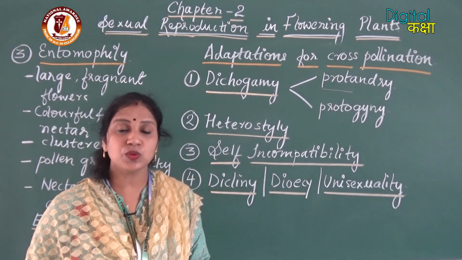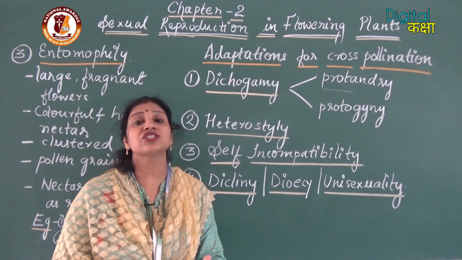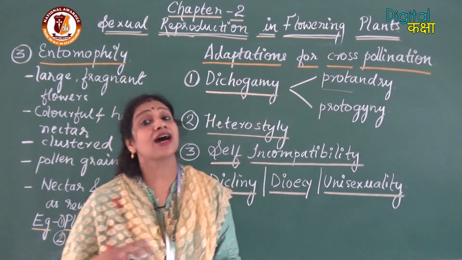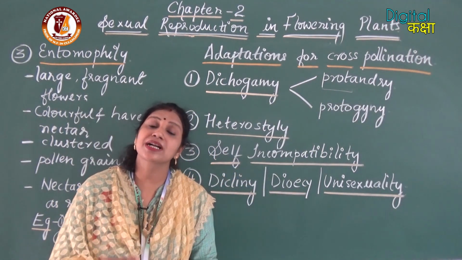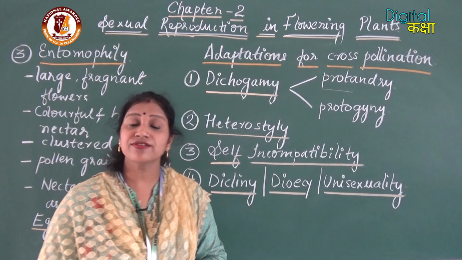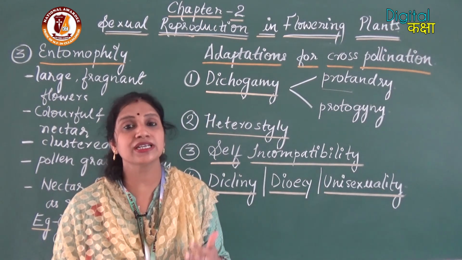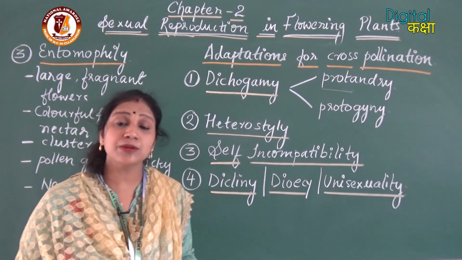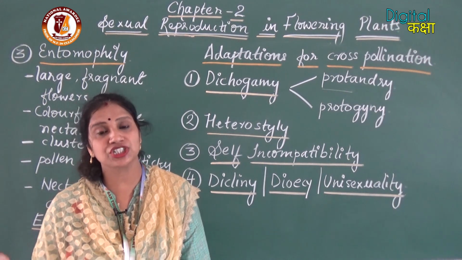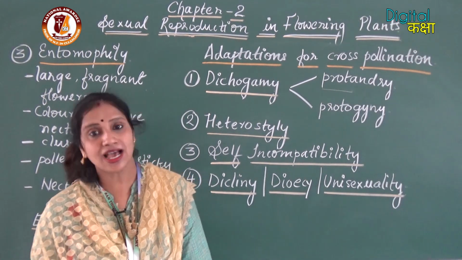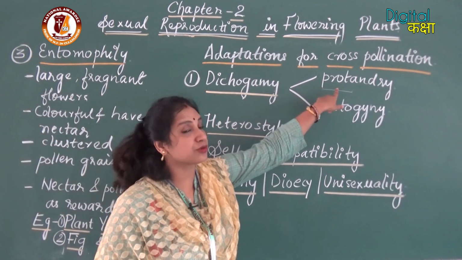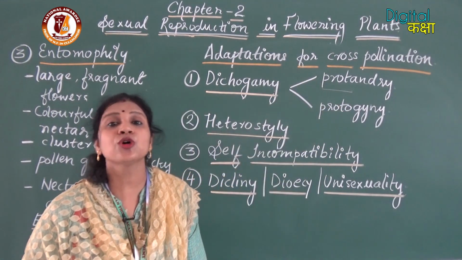So the condition in which the anthers mature first or the pollen grains mature first is called protandry, and the other case in which the stigma becomes receptive first is called protogyny. So if there are changes in the time period in which the anthers and the stigma mature, definitely there are no chances of self-pollination. Only cross-pollination can occur. So this condition is called dichogamy, which can be protandry or protogyny.